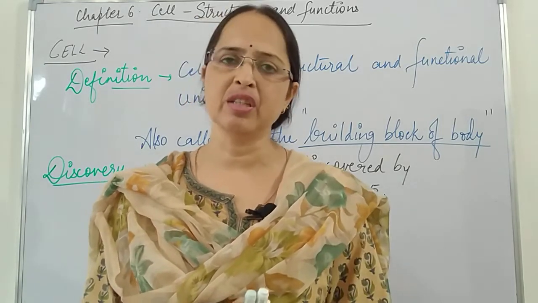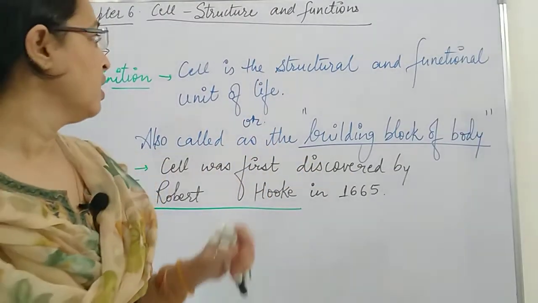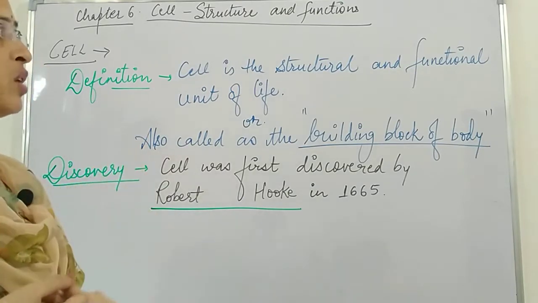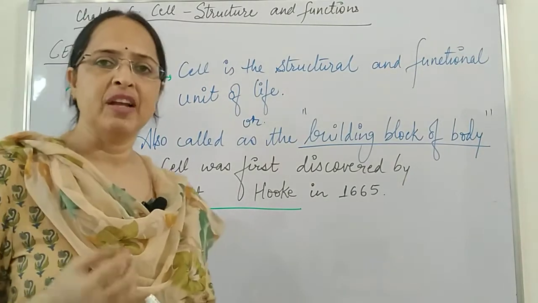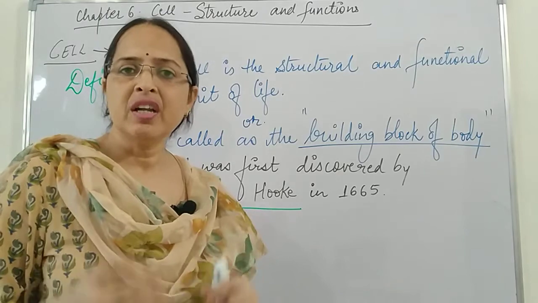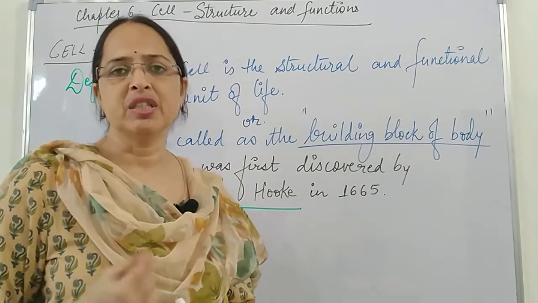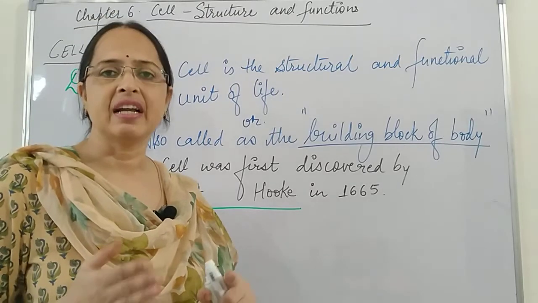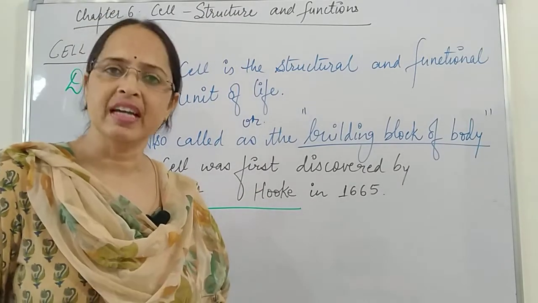Now here we come to the chapter. Just look over here on the board. What is a cell? The cell's definition: a cell is the structural and functional unit of life. That means whatever the function or activity of a cell is, the same activity is of that living organism.